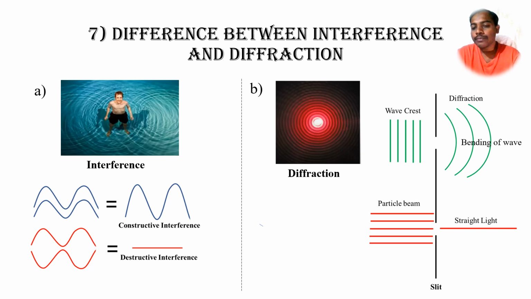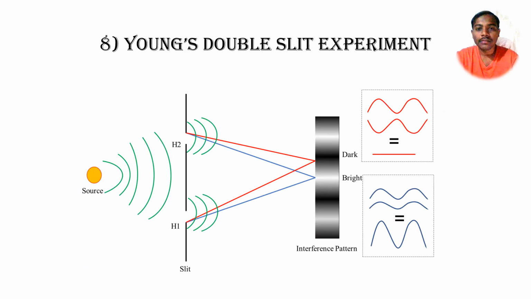While if we see ray optics, the ray behavior of light, whenever it passes through the two slits, it can't bend. So ray optics is unable to prove the diffraction pattern, while the wave nature can prove that diffraction is possible by using the wave behavior.